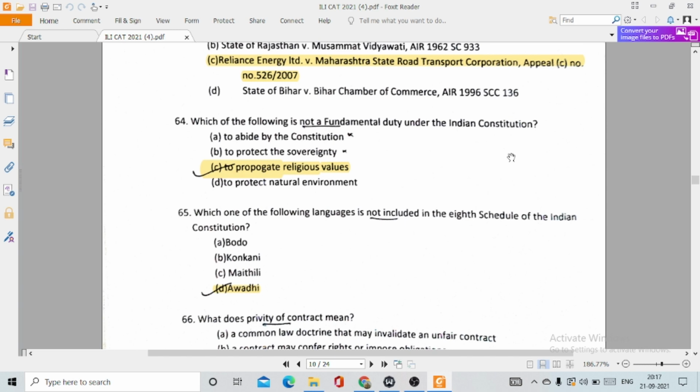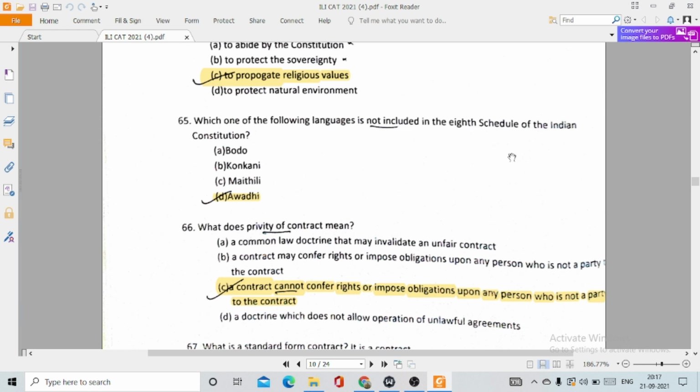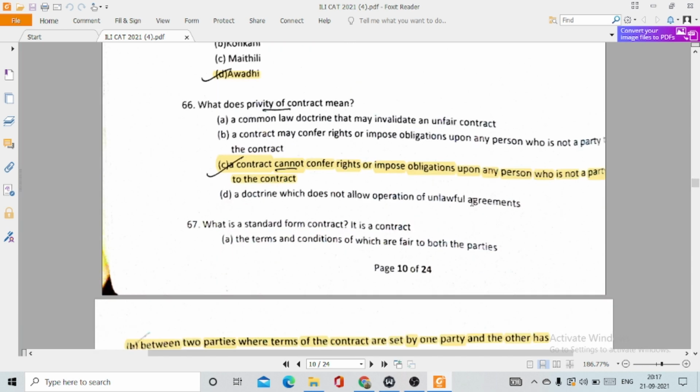Which one of the following languages is not included in the 8th schedule of the Indian Constitution? This is option number D, Awadhi. 66. What does privity of contract mean? It means option number C, a contract cannot confer rights or impose obligations upon any person who is not a party to the contract.